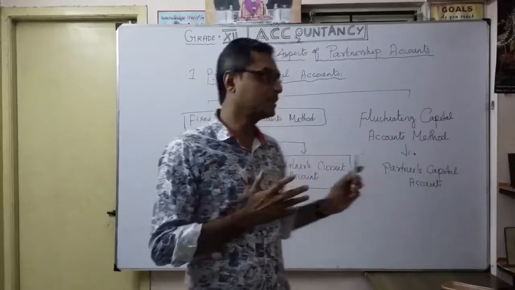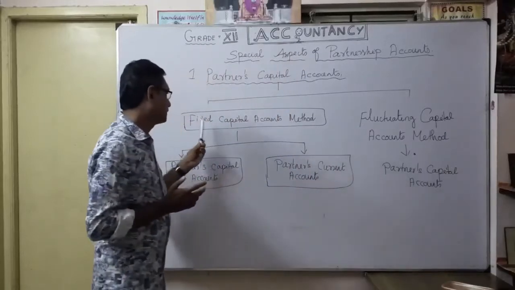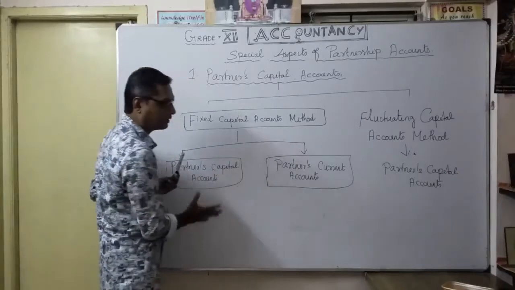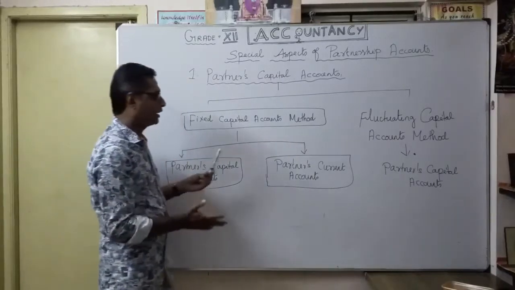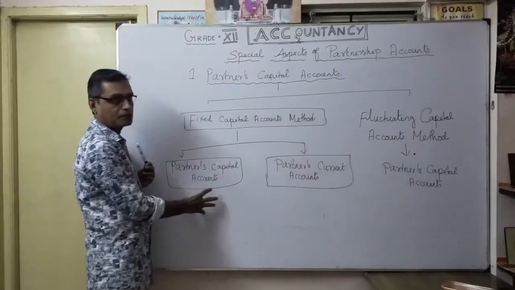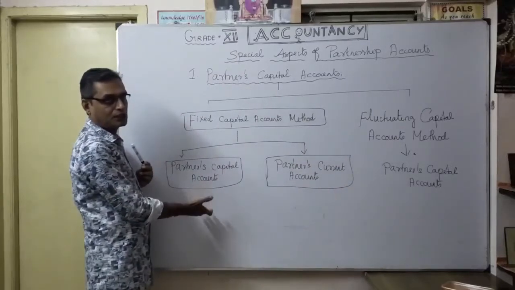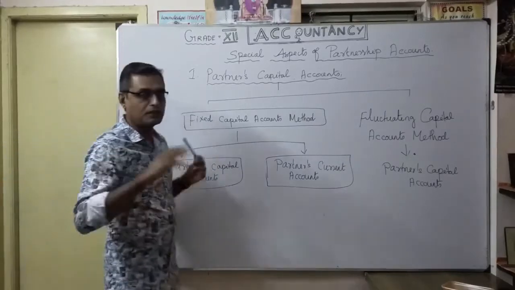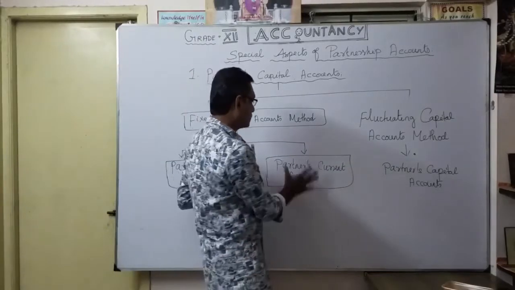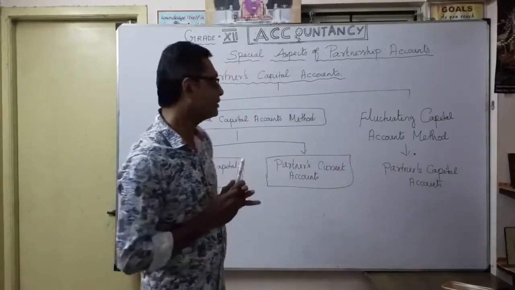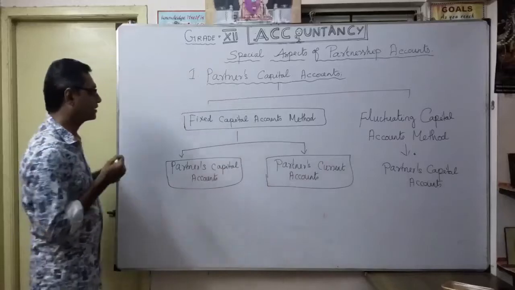In the same manner here, in the first method, the fixed capital accounts method, they make 2 accounts: the partners' capital account and the partners' current account. In the partners' capital account, only the partners' contribution and any withdrawal or further capital addition is shown. The remaining transactions are shown in the partners' current account. That is the idea behind the fixed capital accounts method, which is why it is called fixed capital accounts method.